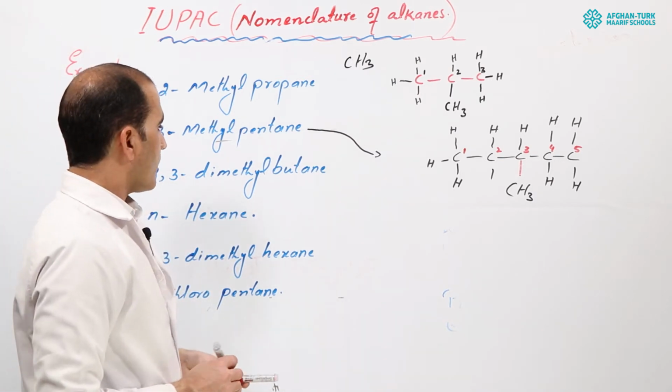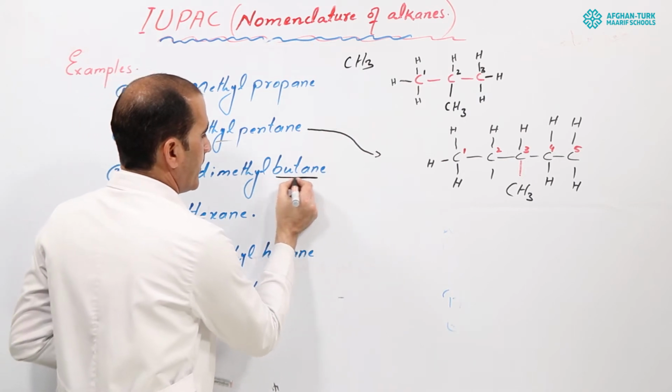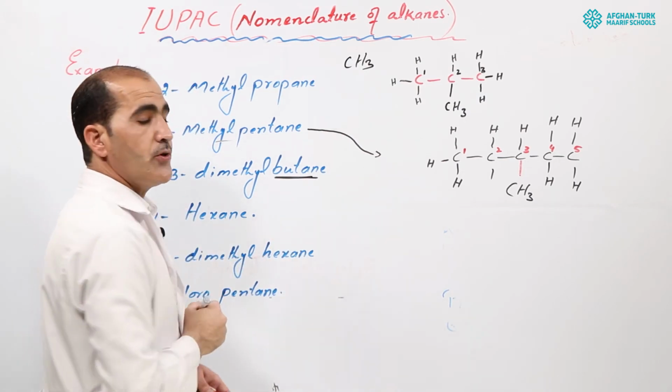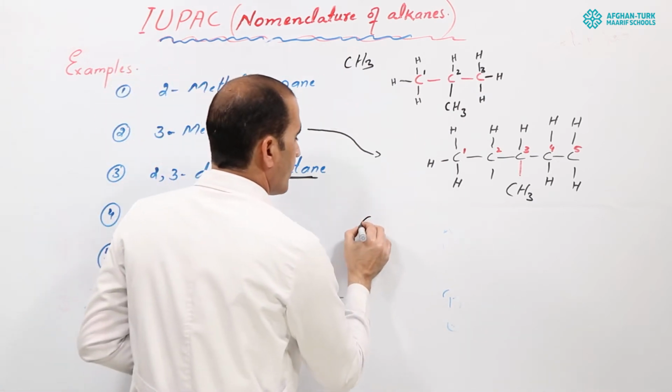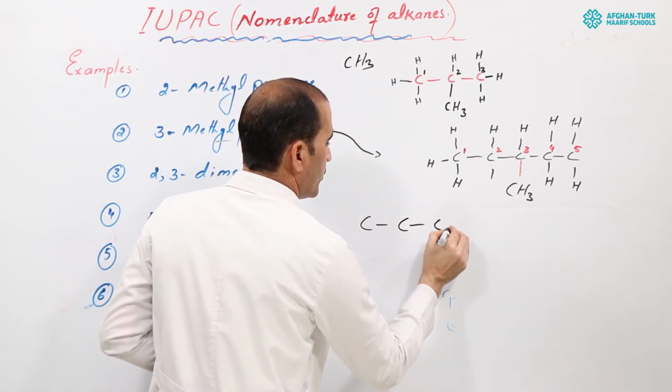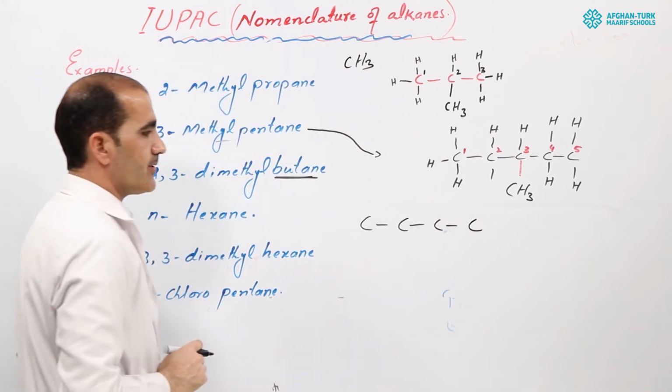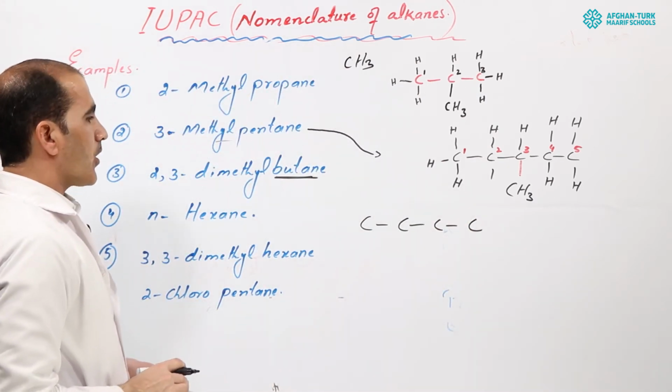So first of all, you should think about it. But here. What does it mean by but? But means 4 carbons. How many carbons? 4 carbons. Okay, so draw the 4 carbon chain here: 1, 2, 3, 4. How many carbons are here? 4 carbons here.